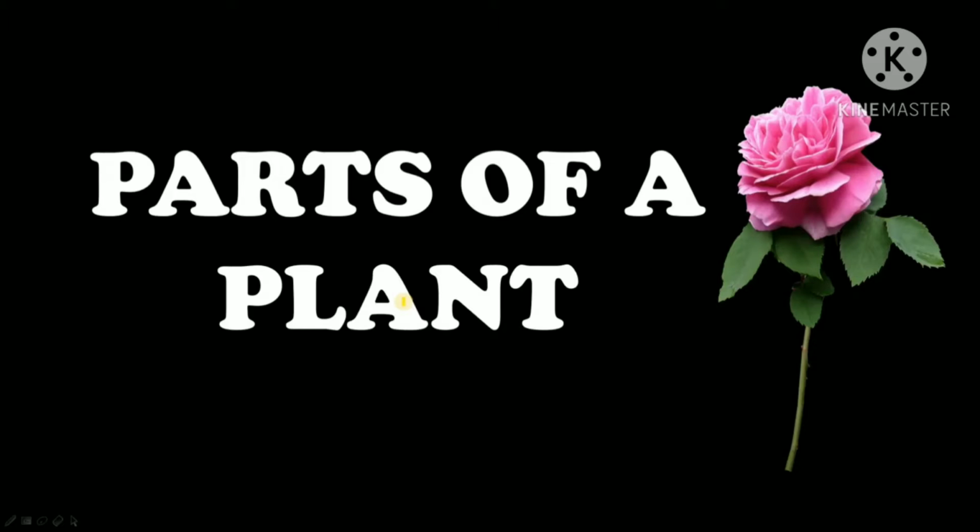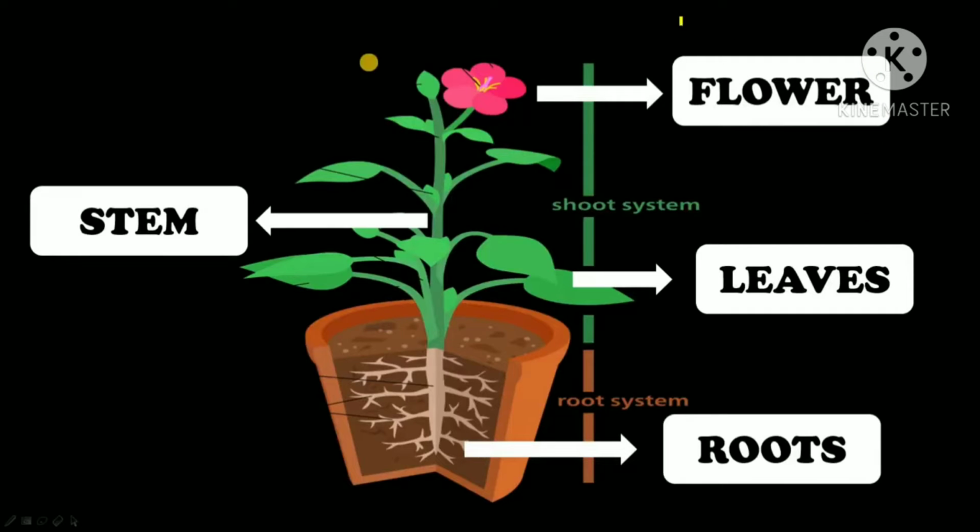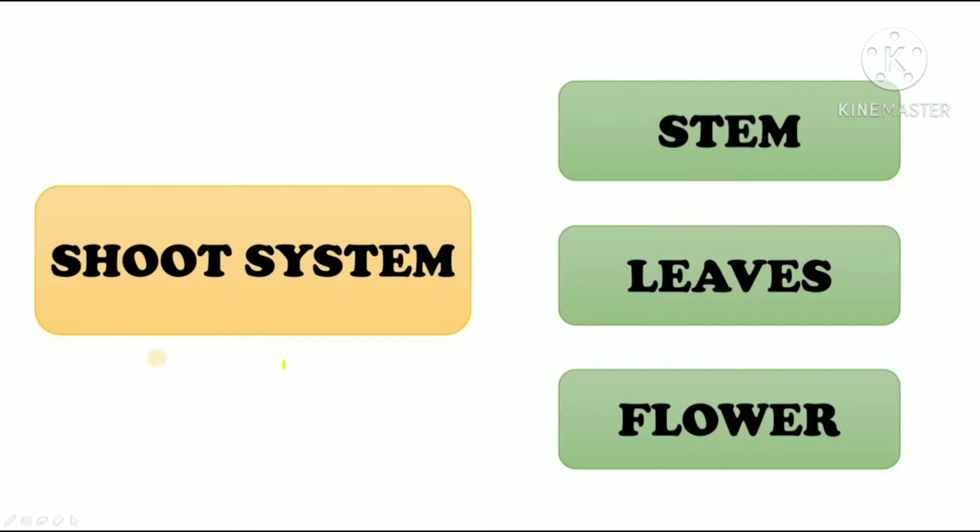Okay, after studying about herbs, shrubs, trees, creepers and climbers, now it's time that we study about parts of a plant. Alright, so all of us know that these are roots of a plant, these are leaves, this is the stem and this is the flower. But in this chapter, you will have to learn about these parts in detail. We know that the root system consists of root and the shoot system consists of stem, flower and leaves. We will first study about the shoot system of a plant, and first we will study about stem, then leaves and then flower.